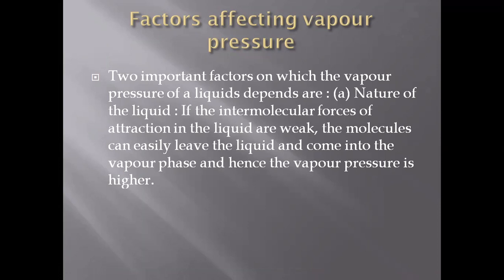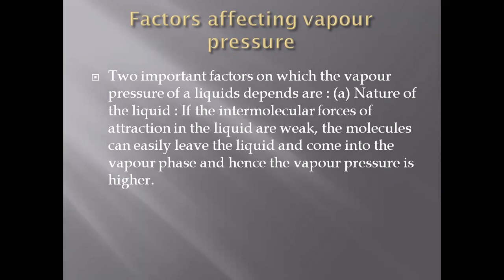So when we talk about the nature of the liquid, we are talking about the intermolecular forces, because the state exists because of the intermolecular force, not because of the types of molecules. So the nature of the liquid is the main and important factor that affects the vapor pressure.